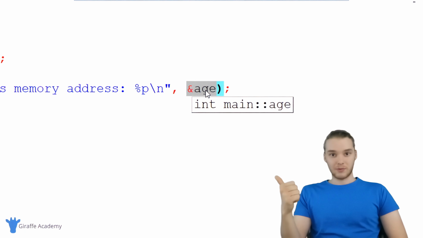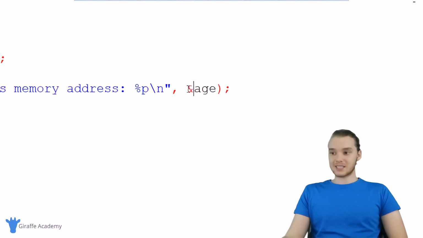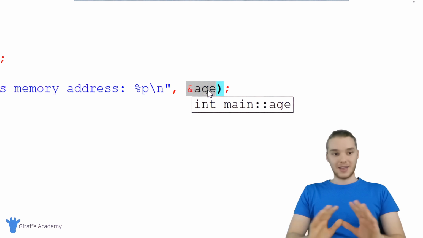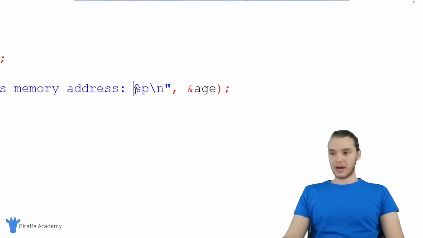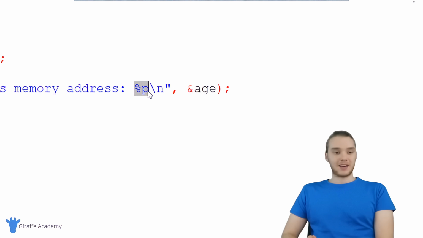Just like an integer is a type of data that's a whole number, and a double is a type of data that's a decimal number, and a char is a type of data that's a character, a pointer is a type of data that's a memory address. And this right here is a pointer. So it's just the memory address of the age variable. That's it. And when I want to print out a pointer, I can use this %p, and it'll allow me to print it out onto the screen and everyone's happy.